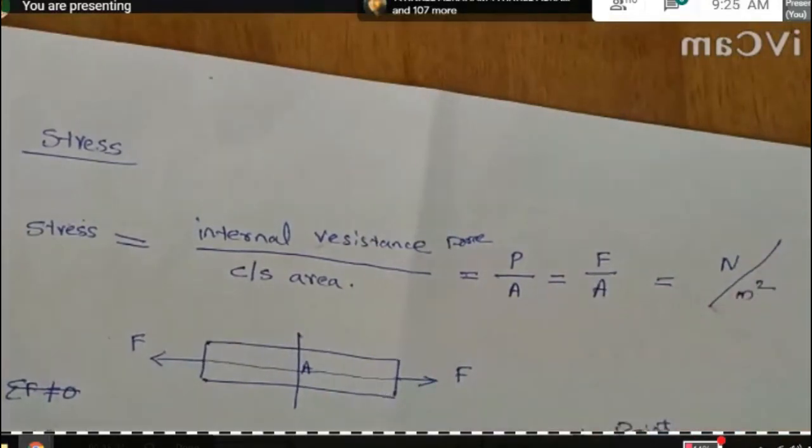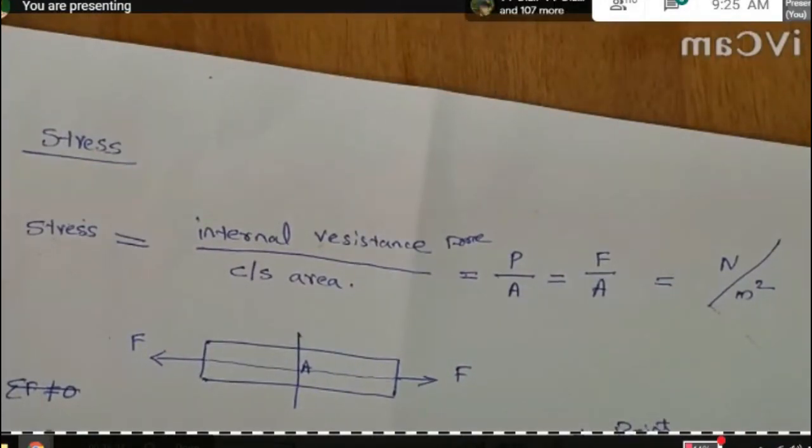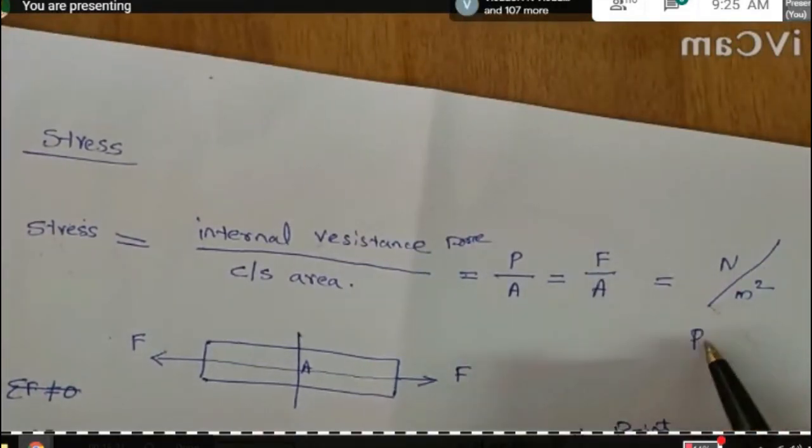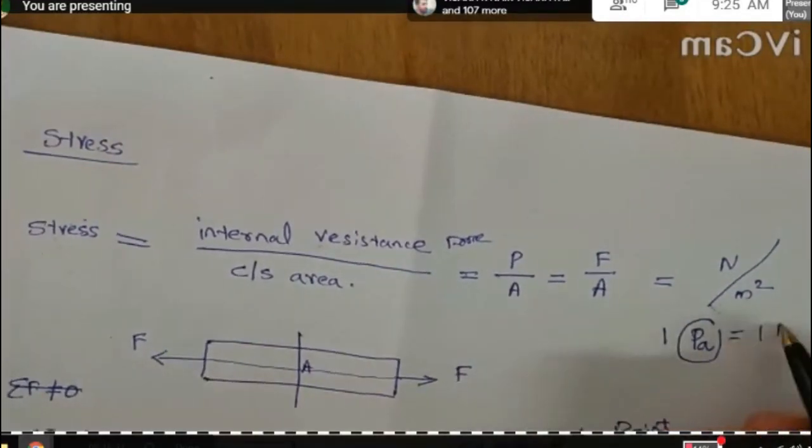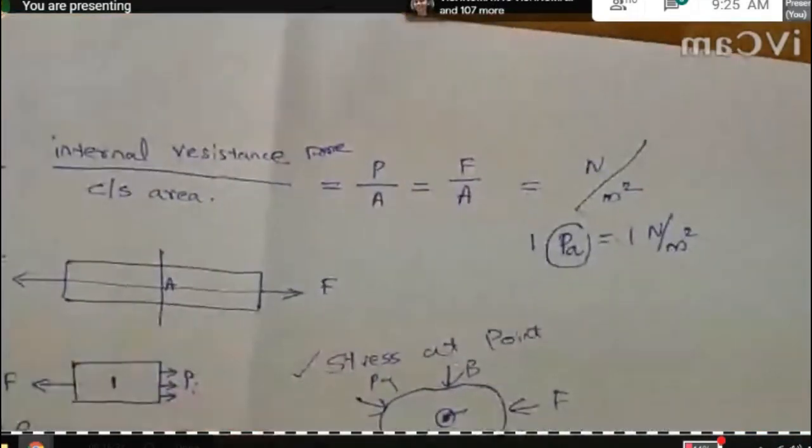So Newton per meter square is the unit of stress, and we call this unit Pascal. 1 Pascal is equal to 1 Newton per meter square. So this is the SI unit of stress.